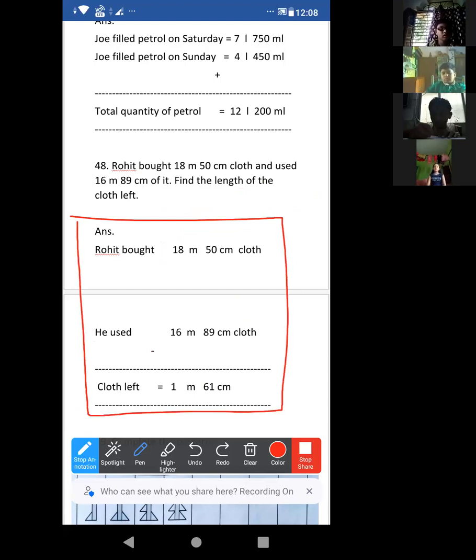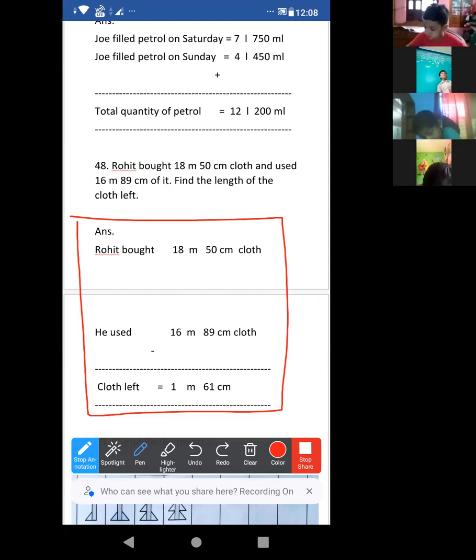Just shake your head if you have understood. Understood? Ahornish, Arya Haldar, just shake your head. Okay, okay. Farid Khatun, understood or not? Okay, good.